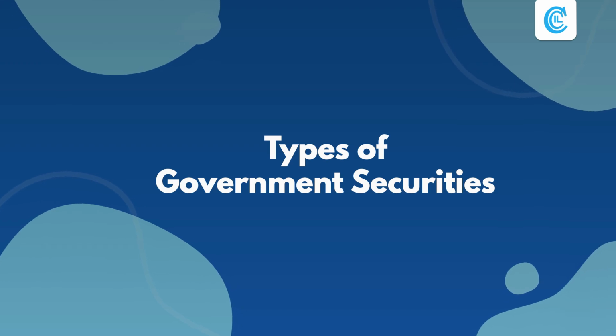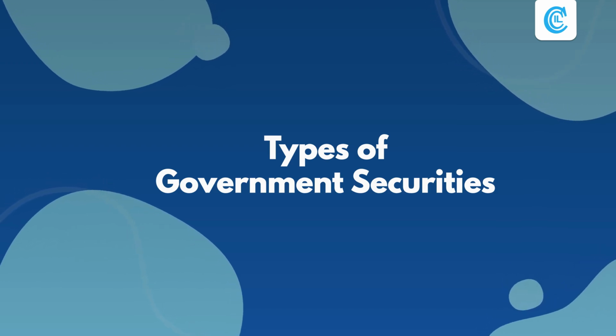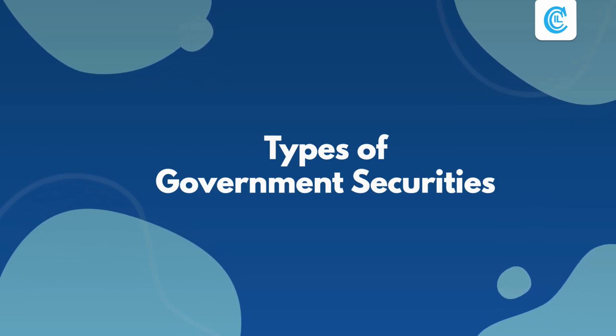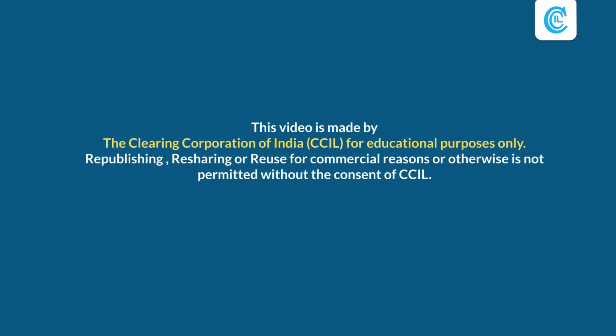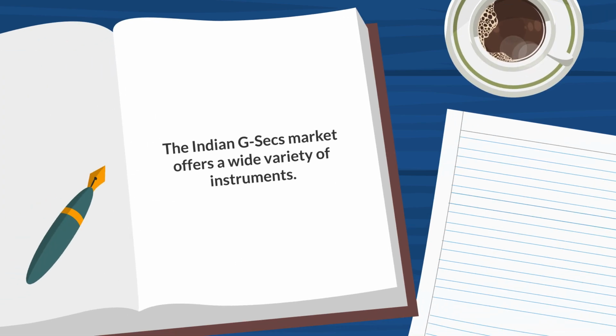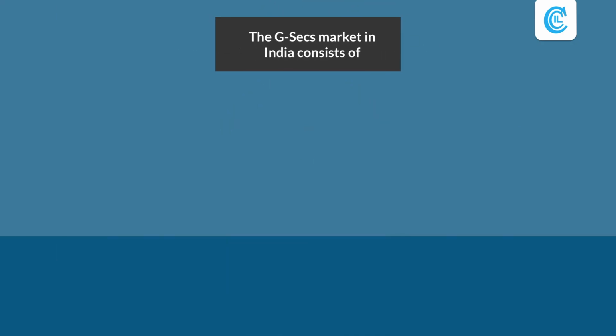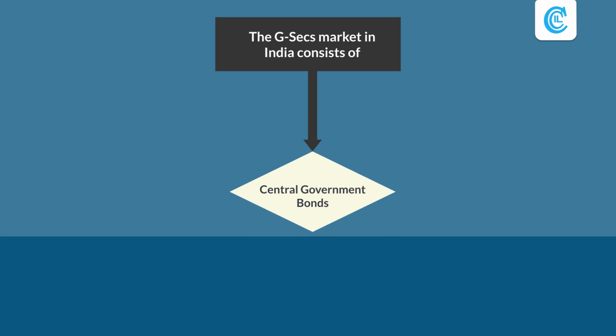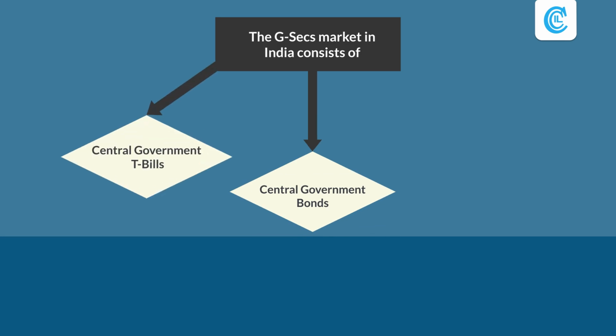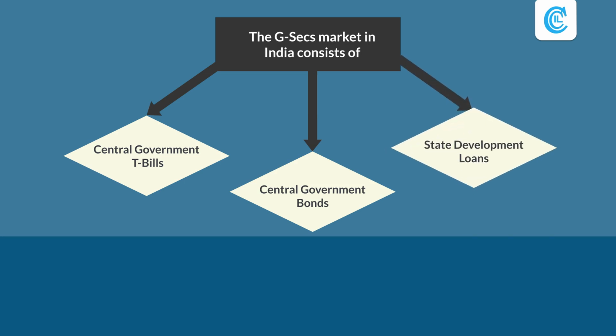In this video, let us learn about the different types of government securities. The Indian G-Secs market offers a wide variety of instruments. The G-Secs market in India consists of central government bonds, central government T-bills and state development loans.